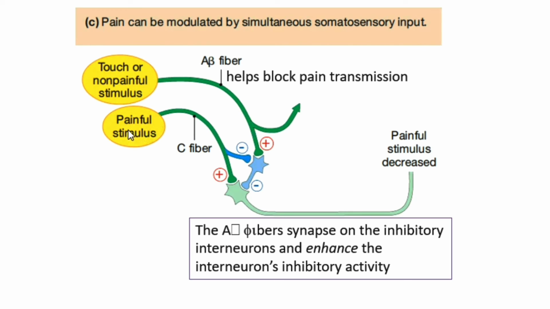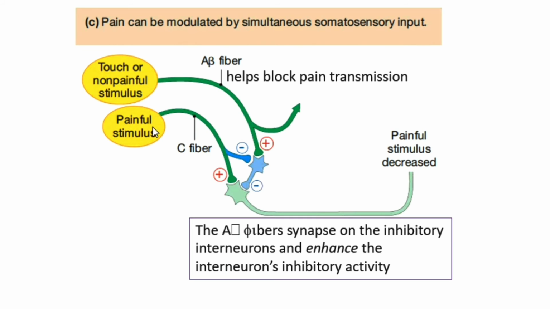Here, another time, pain happens, for example because of a touch. There is a touch, and finally a pain receptor, which is a C fiber, is stimulated. If the touch is not strong, the A beta fiber, which is stimulated, has two branches. It will stimulate the inhibitory interneuron at the level of the spinal cord. The C fiber will bring the information to the secondary sensory neuron, but this neuron will not bring the information to the brain by the spinothalamic tract. Why? Because the A beta fiber has stimulated the inhibitory interneuron, so this interneuron will inhibit this pathway.